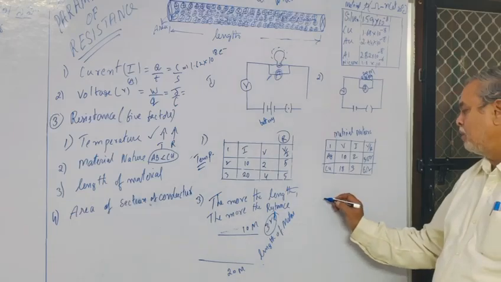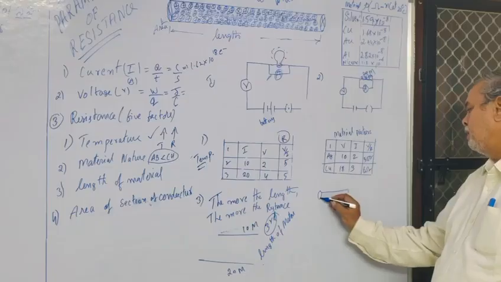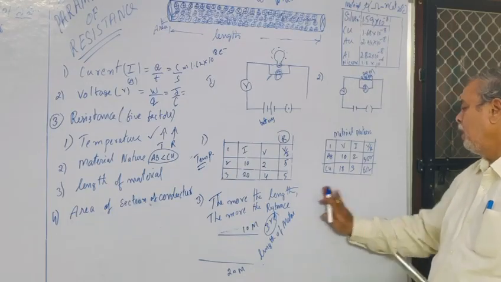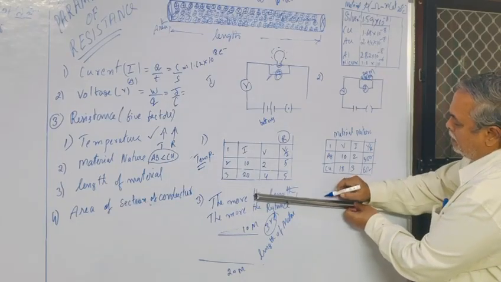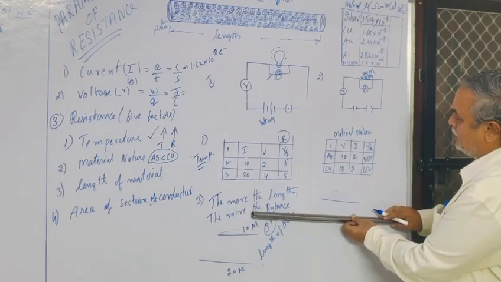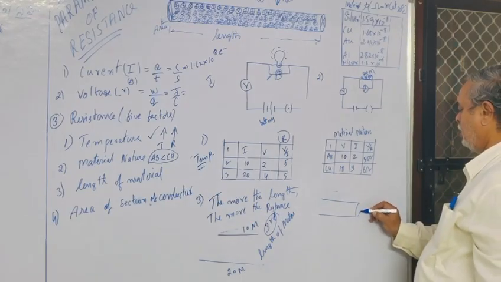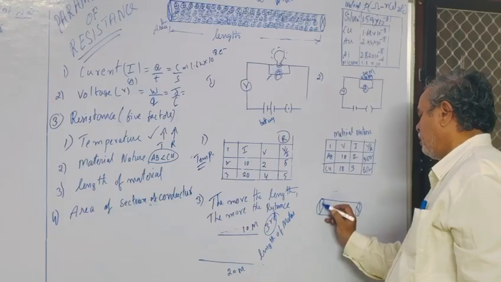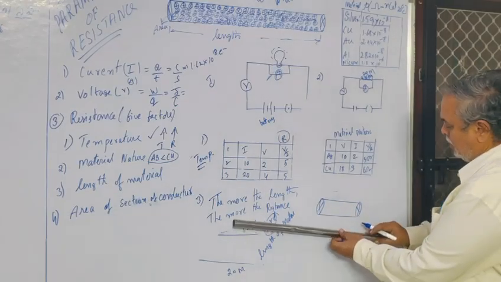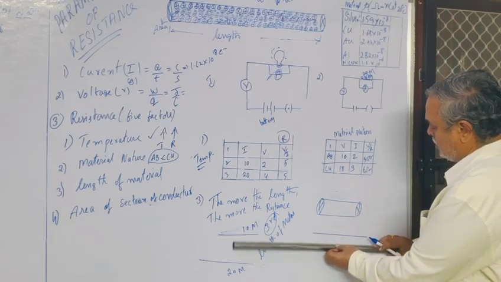The conductor has less sectional area. Here is the less sectional area. Draw it. If you don't draw, you can't remember it. Draw all these four factors for remembrance. Next one is more sectional area. Which one gets more resistance? Tell me.